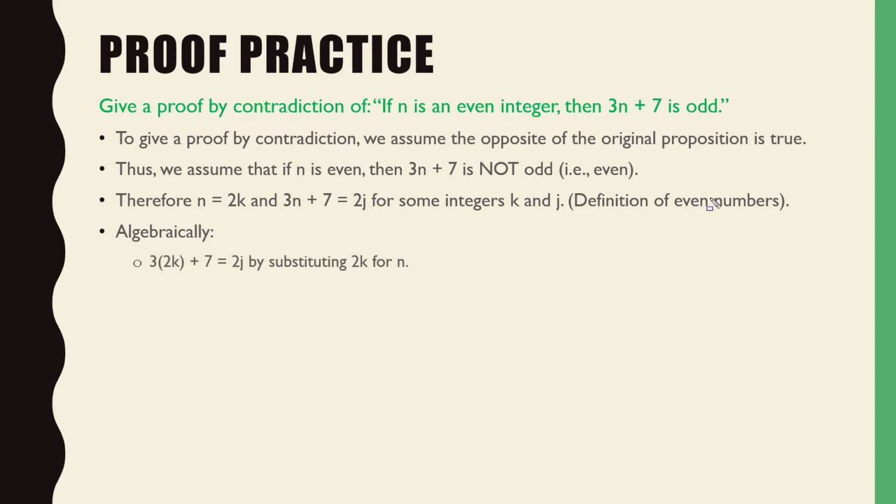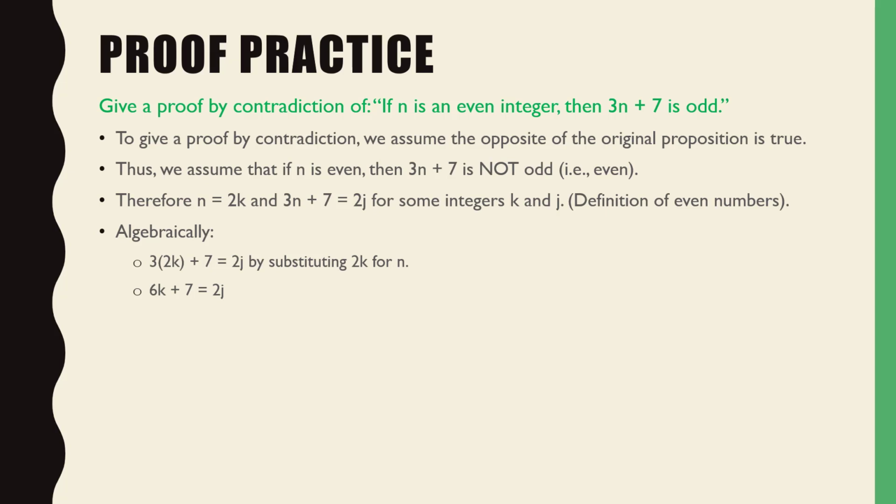If I take my claim, 3 times 2k plus 7, right? I've just plugged in my 2k right here. I replaced this n right here with this, yeah? My claim is that's going to equal some even number. Everybody see that? That's my claim. So I substitute those numbers in. Well, what's going to happen here? Let's just try to solve this and see what we can do here.